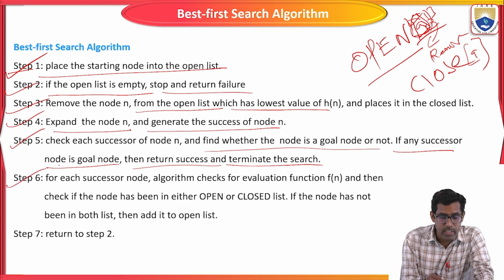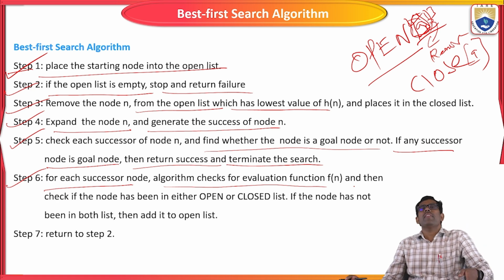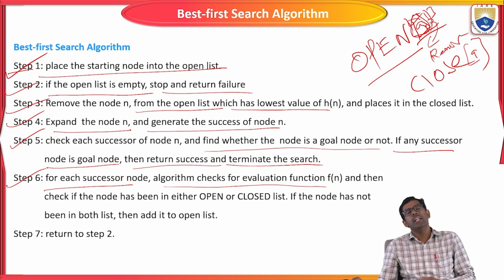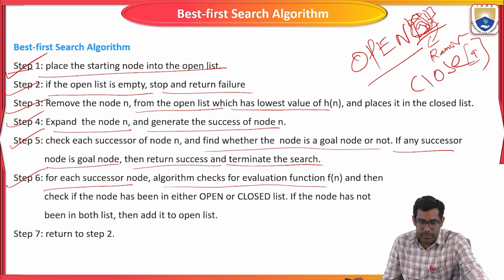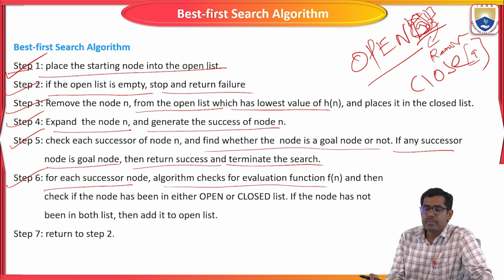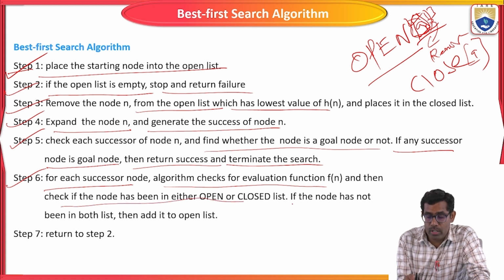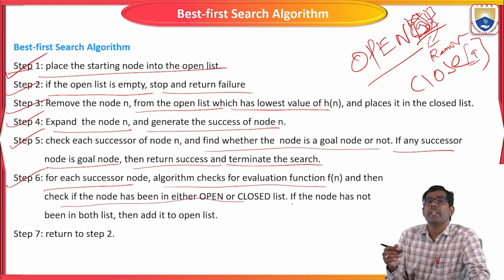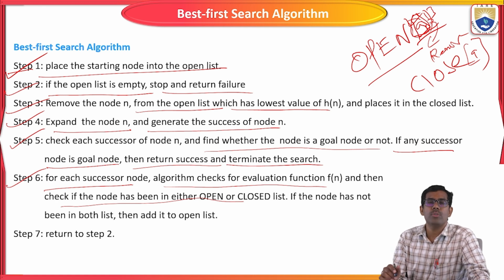The next step is the search tree. For each successor node, the algorithm checks the evaluation function. We already said we have the heuristic function, so we calculate the cost for each successor node. Then check whether the node is in the open or closed list. The goal node should be in the closed list only, not in the open list.